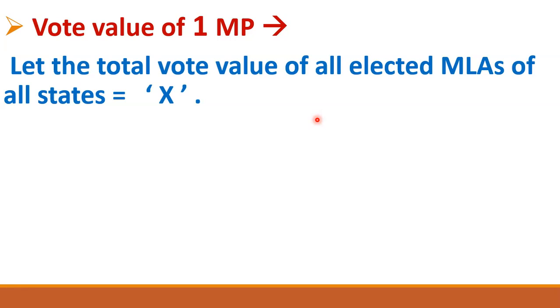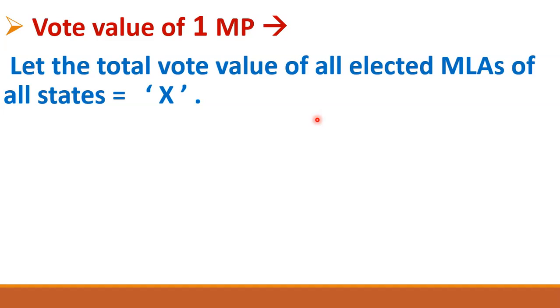Now let's suppose that the total number of MLAs in Madhya Pradesh is 230. So there are 230 MLAs in Madhya Pradesh.